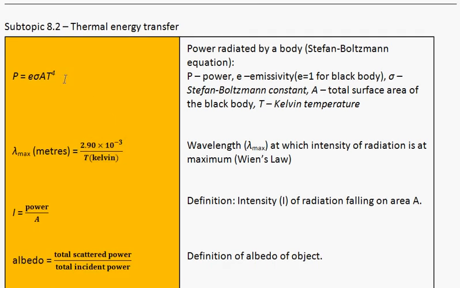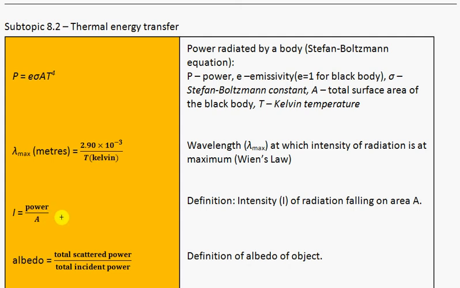Thermal energy transfer. This is the formula for power radiated by a body, any body, not a black body, because here we have emissivity e, and A is surface area, T is Kelvin temperature, sigma is the Stefan-Boltzmann constant. When temperature changes, the wavelength lambda at which the maximum intensity happens also changes. They are inversely proportional. Greater temperature, smaller lambda maximum.